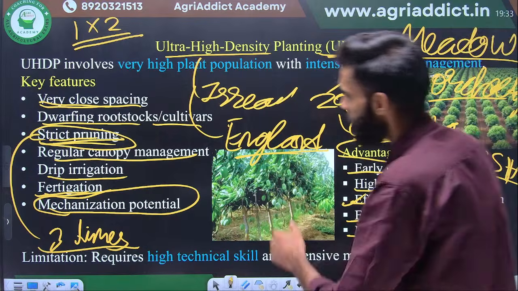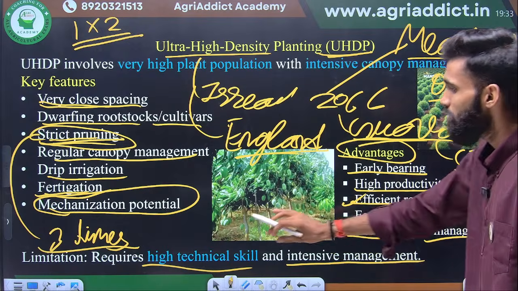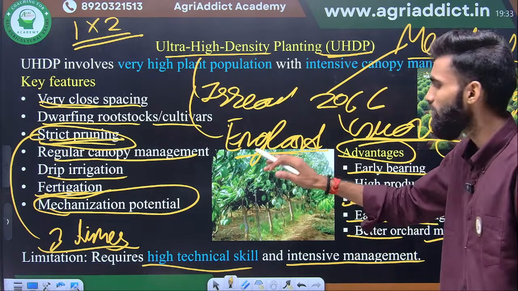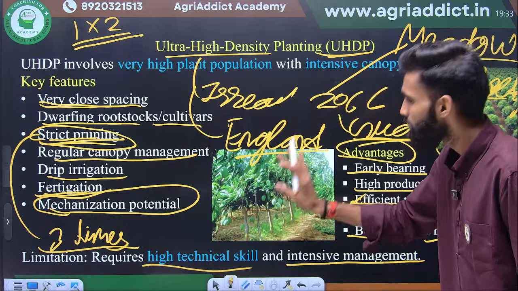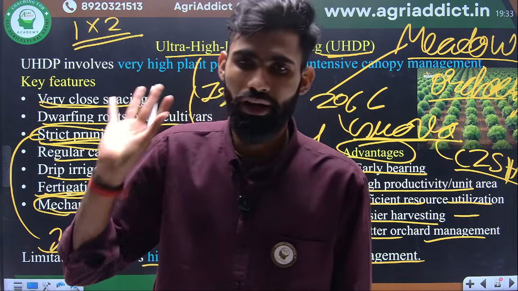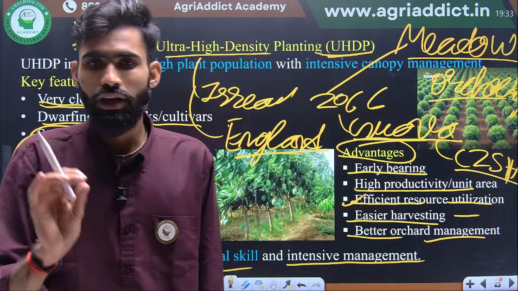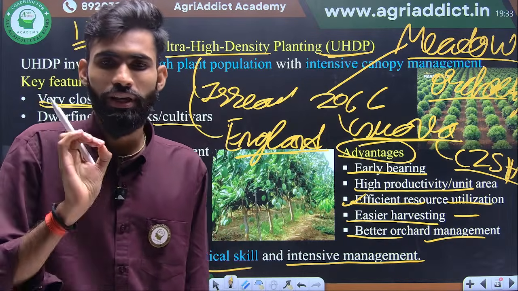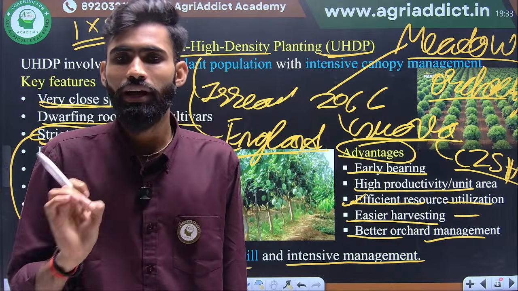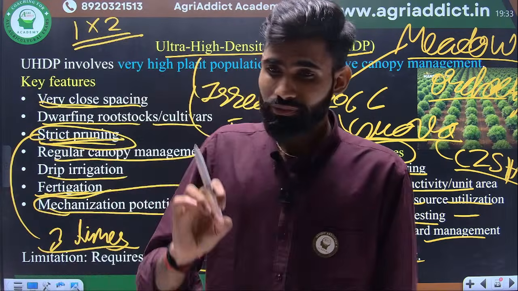Next, the limitation is that it requires high technical skill and intensive management. If you do not have the technical skill to maintain or reduce the plant height or maintain the canopy, then ultra high density planting will not work in the field. But if you have skills in canopy management and orchard management, then you go for ultra high density planting. Now discuss the density.